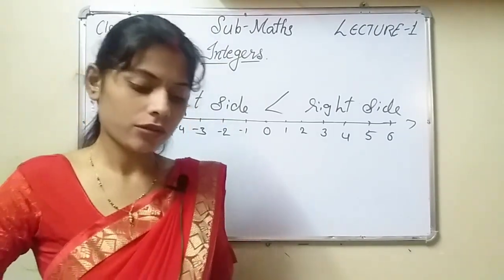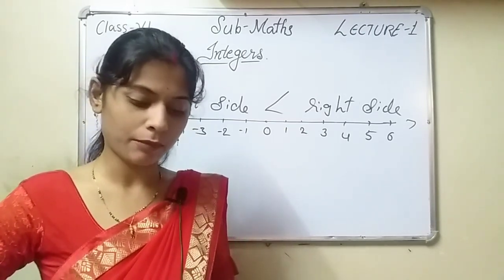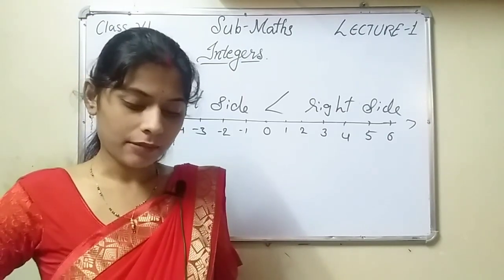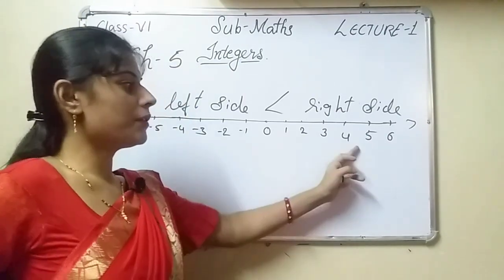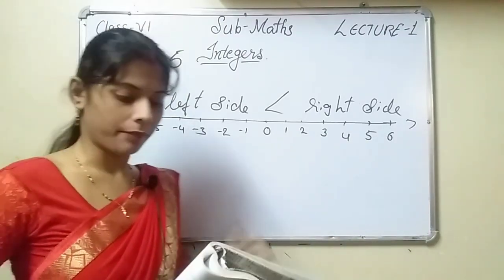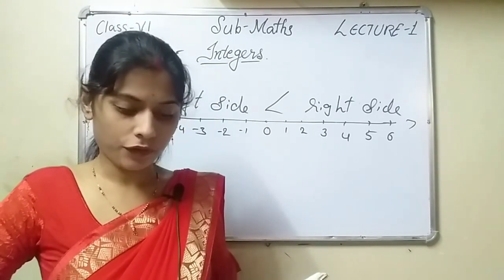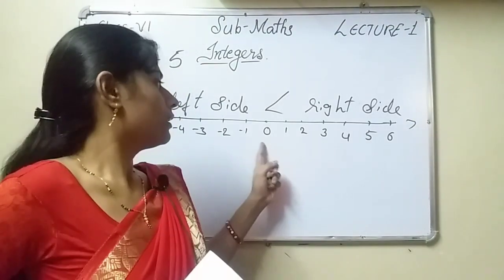Now see, point number C: for every number on the right of 0, there is a number on the left of 0, both at the same distance from 0. See now, the distances from 0 to each of these numbers are equal. For example, for the number 8 on the right side of 0, there is the number -8 on the left of 0.